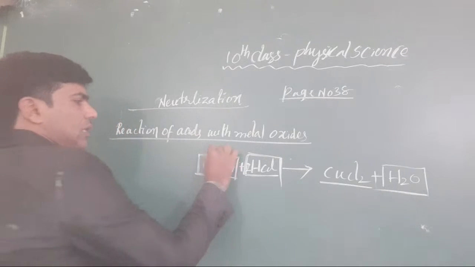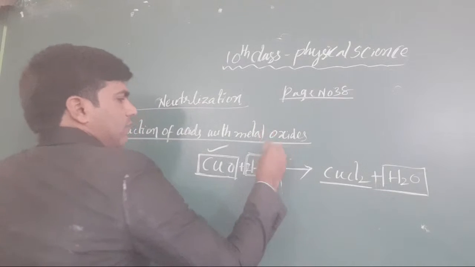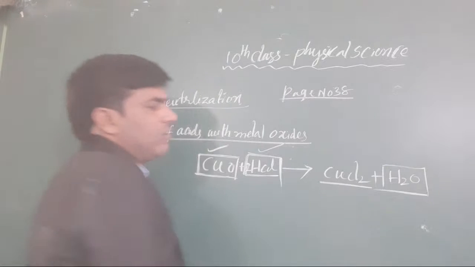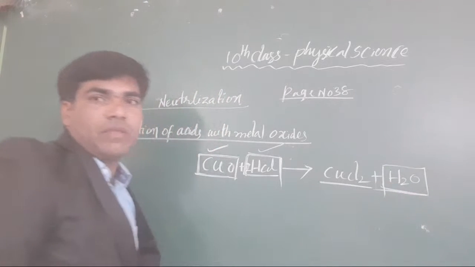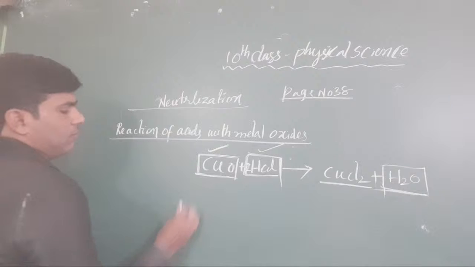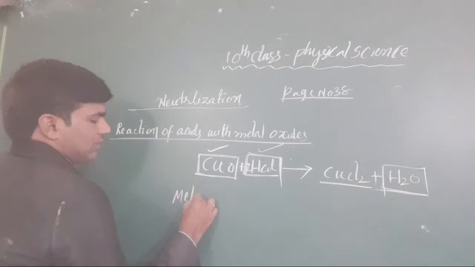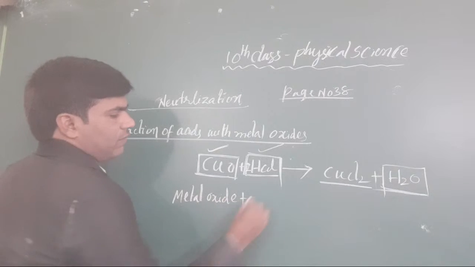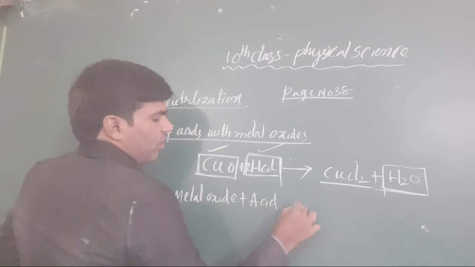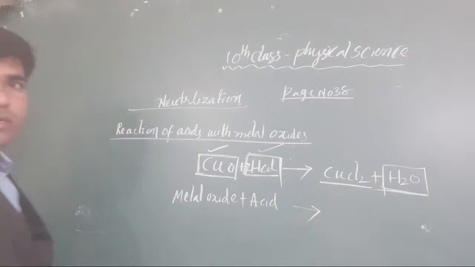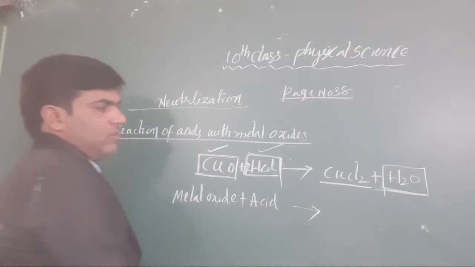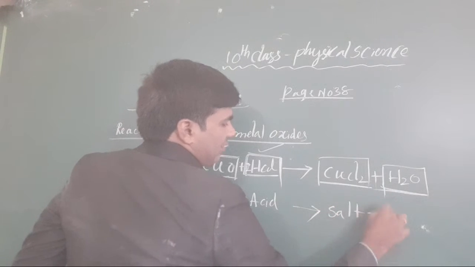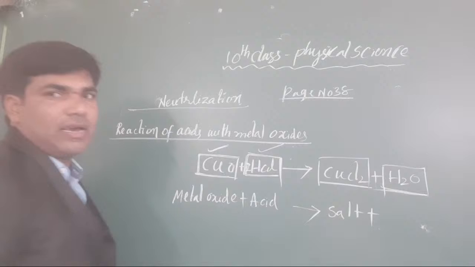Here, when you take copper oxide, it is combined with hydrochloric acid. It is formed as copper chloride plus water. Here it is a metal oxide. This metal oxide is combined with acid. What is it formed as? Yes, salt, and as well as water.